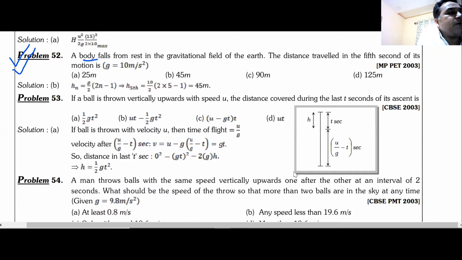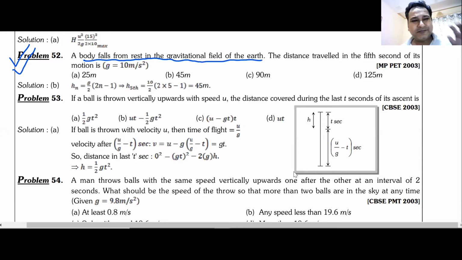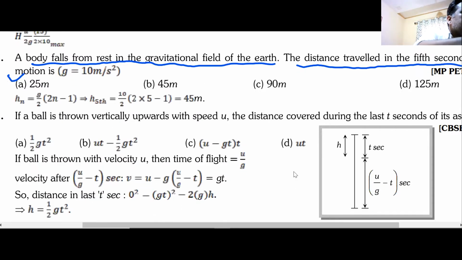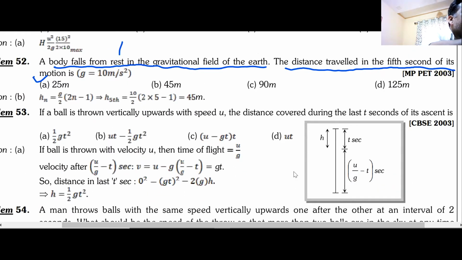A body falls from rest in the gravitational field of Earth. Basically, it's motion under gravity. The distance traveled in the 5th second of its motion. 5th second. So something is falling. A ball is falling. A body is falling under gravity, from rest. It is given that it is falling from rest.